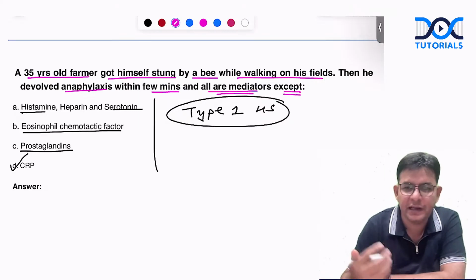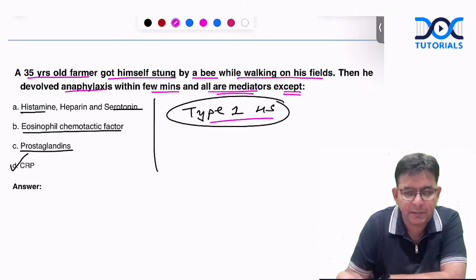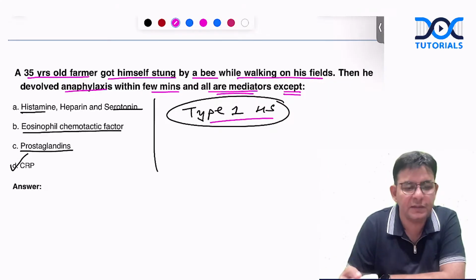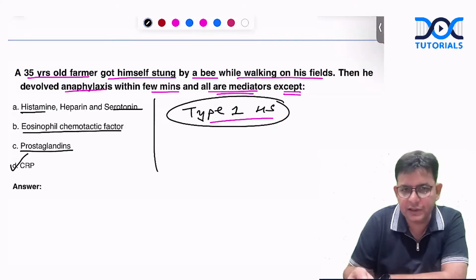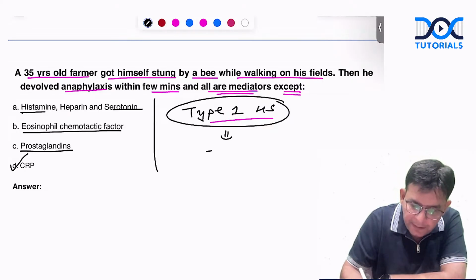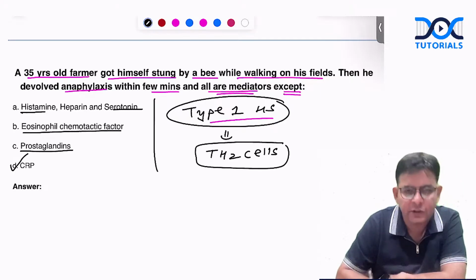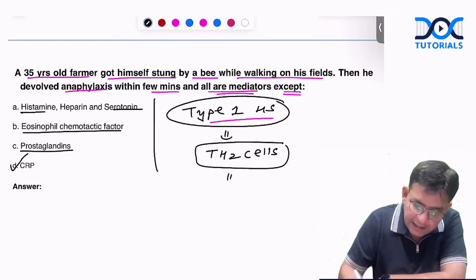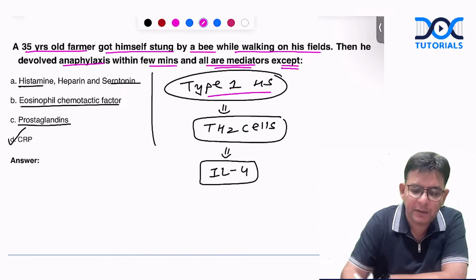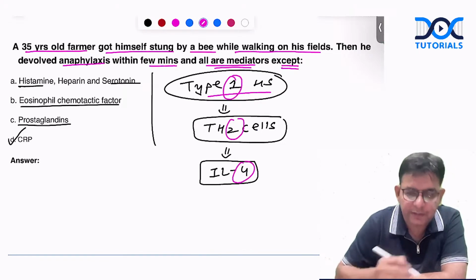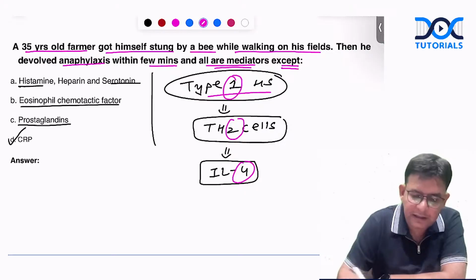Similar phases are there in type 4 also. This happens immediately. That takes time. That is termed as delayed type of hypersensitivity. So I give you something from which a question can come. Type 1 hypersensitivity: which particular helper cells are mostly involved? Modified CD4 T cells only, that is T helper 2 cells, and there is a release of a particular interleukin, mainly interleukin 4. Okay, so remember this particular mnemonic, 1 2 ka 4, that song, 1 2 ka 4, and this was asked.